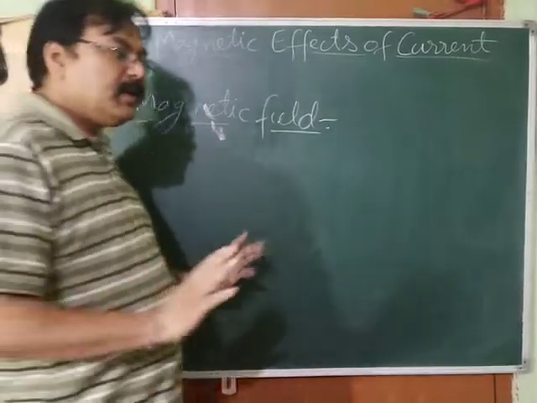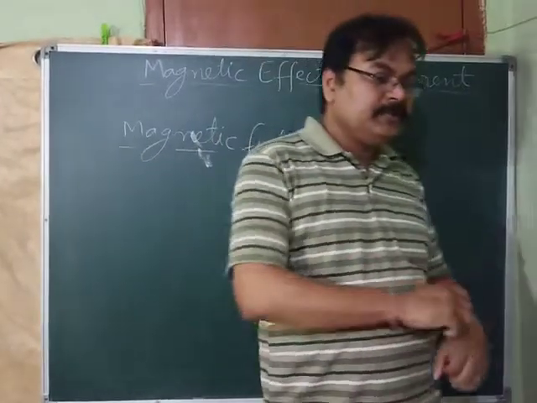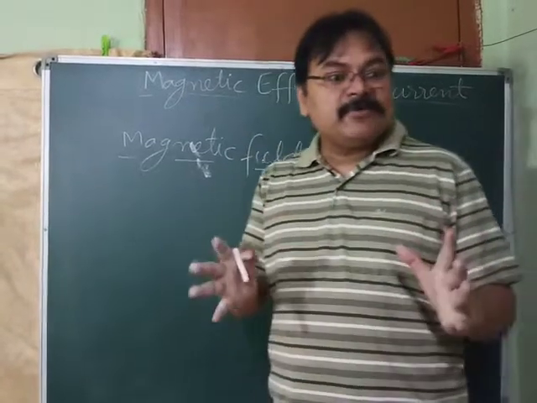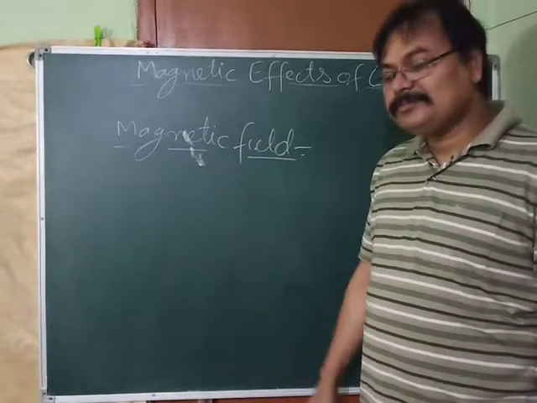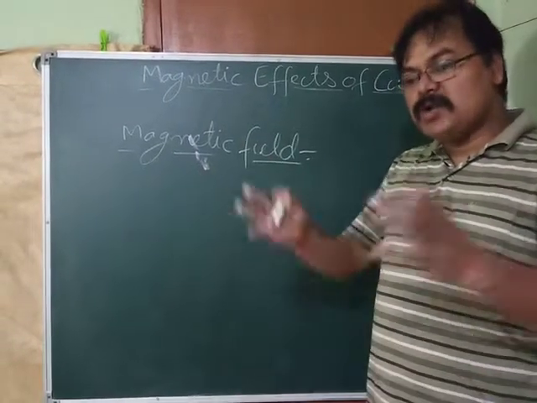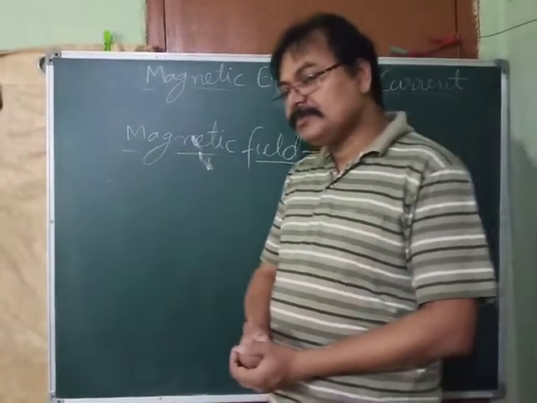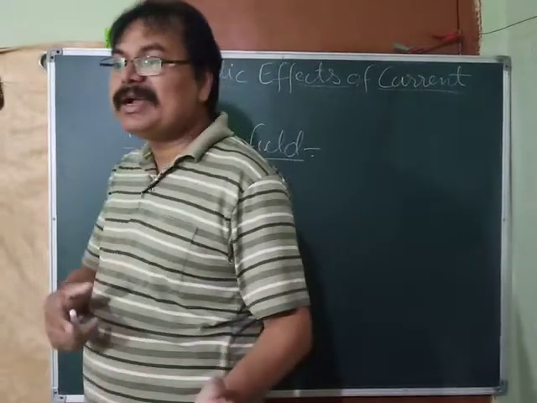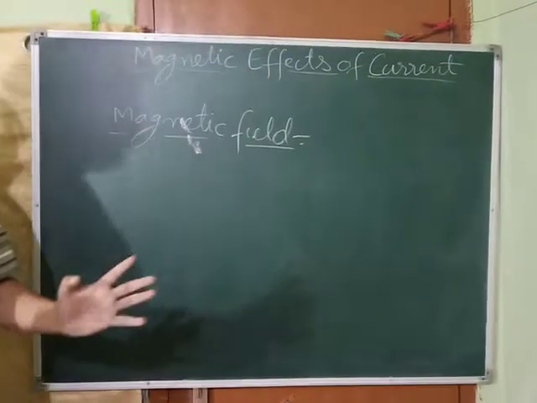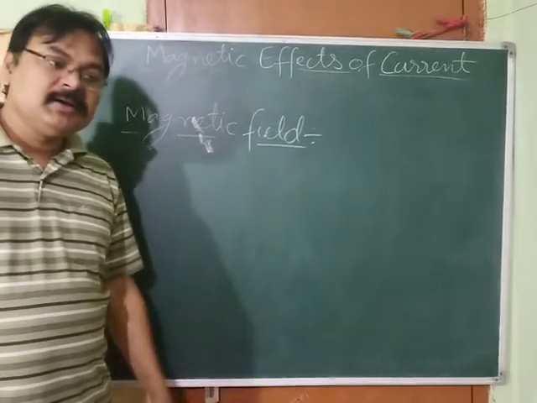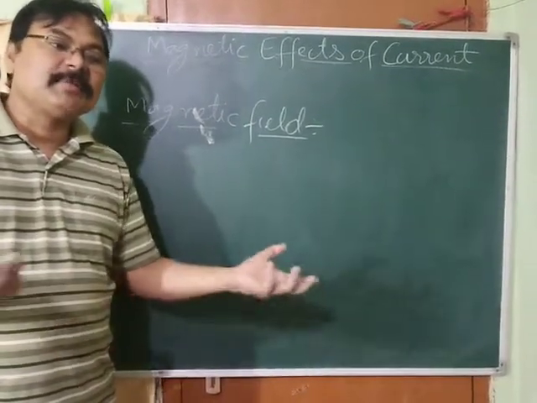The space of influence of a magnet around it is called its magnetic field.